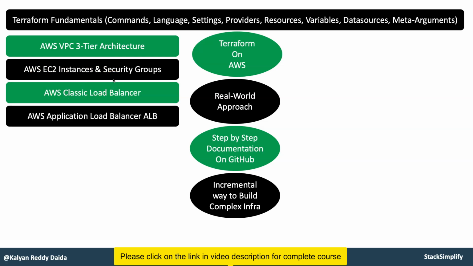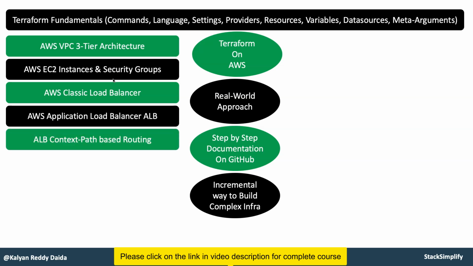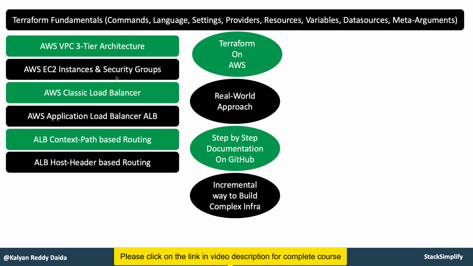Instead of the classic load balancer, now you will explore the trending load balancer in AWS, which is the application load balancer. You will build the basic application load balancer Terraform configuration, and then incrementally build various use cases related to it, which is nothing but ALB context path based routing and ALB host header based routing. These things you are going to implement and then test.